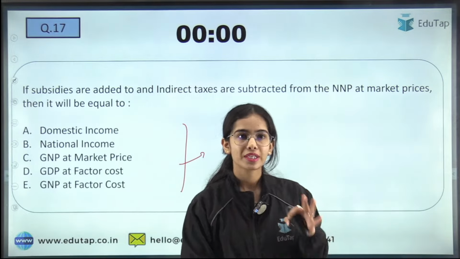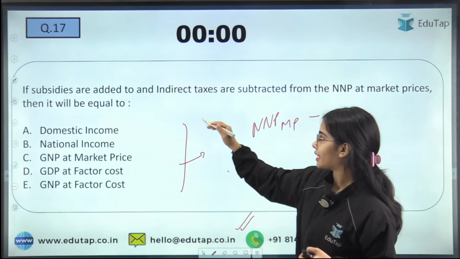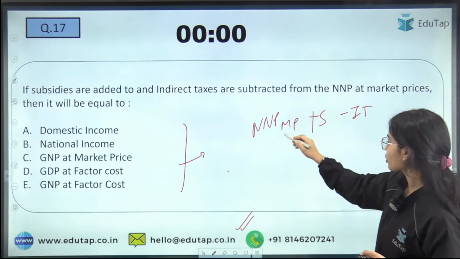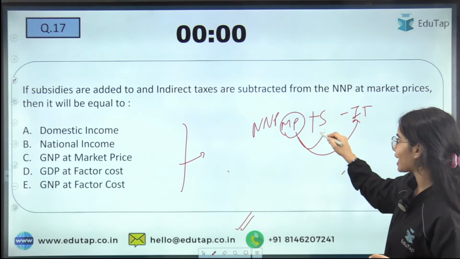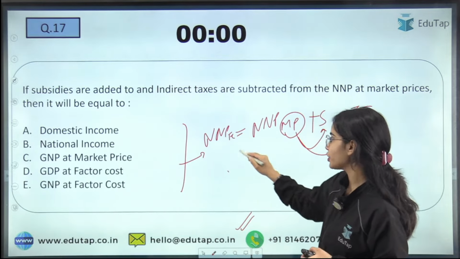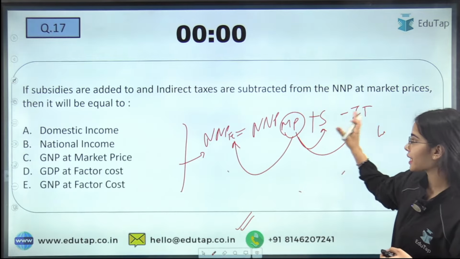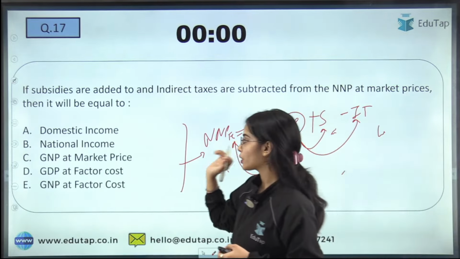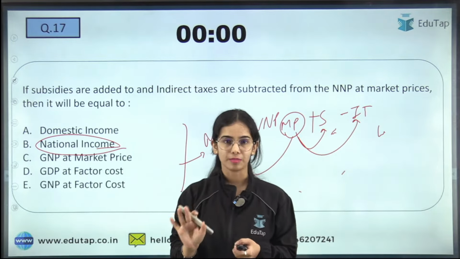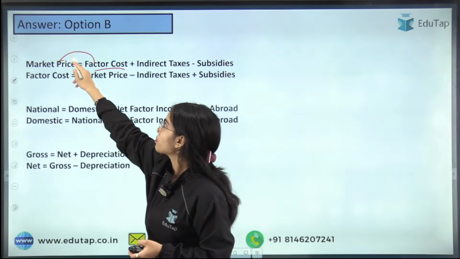Okay. So the question is that you have NNP at MP. You are adding the subsidies and you are deducting the indirect tax. So from the market price, you are deducting the indirect tax and adding the subsidy. That means you are going to the NNP at FC. From the market price, you are going to the factor cost. So you are deducting the indirect taxes, you are adding the subsidies. So here you are going to the NNP at FC. That means you are calculating the national income. Clear? Yes.